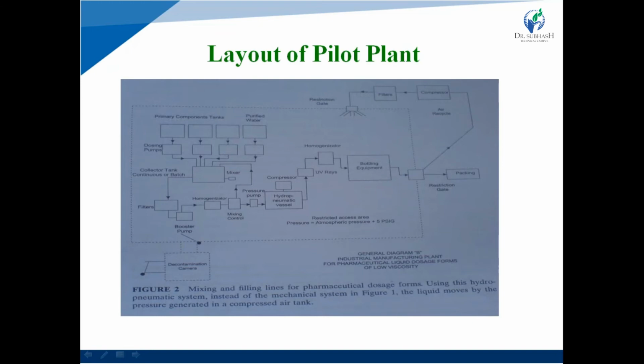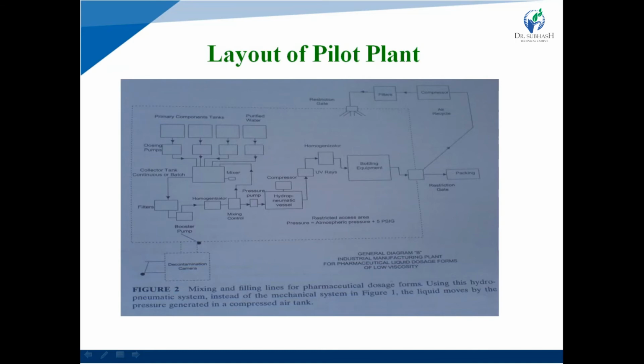That is the layout of the pilot plant. In the layout of the pilot plant, first there is a primary component tank, and the fourth one is a purified water tank. So three primary component tanks are present here. After that, they are transferred to the dosing pump. After that, from the dosing pump, they enter into the mixer for mixing purposes, and a collector tank is required.